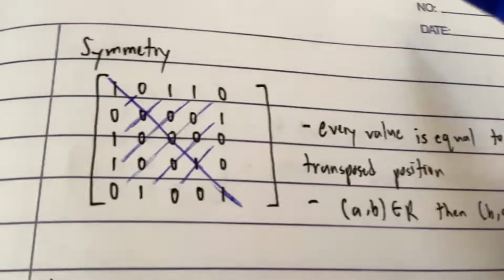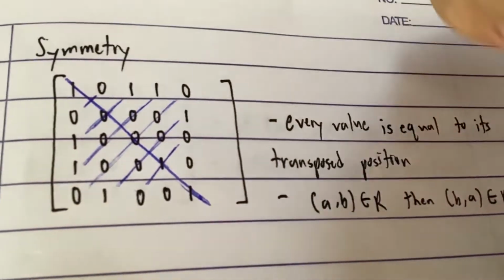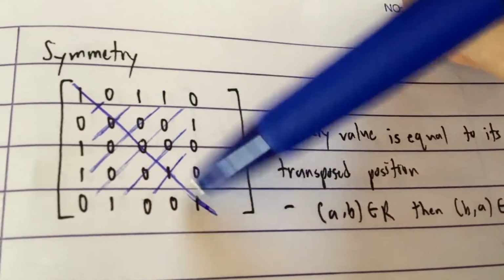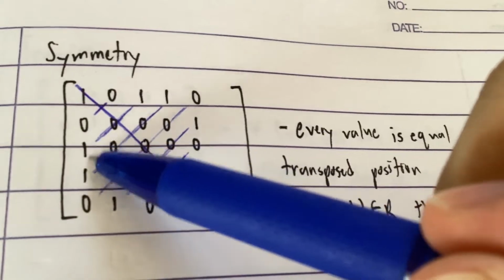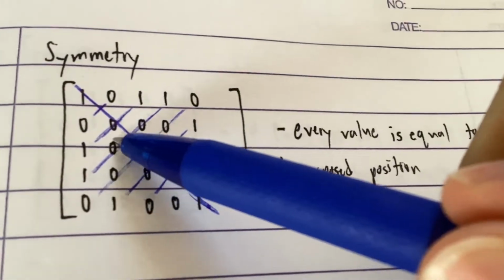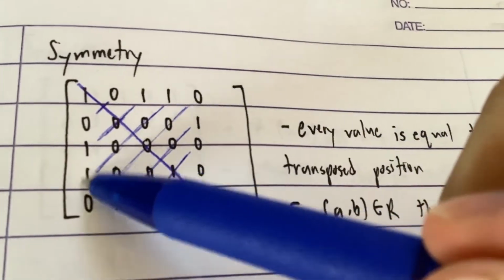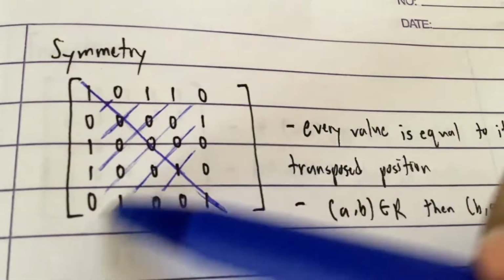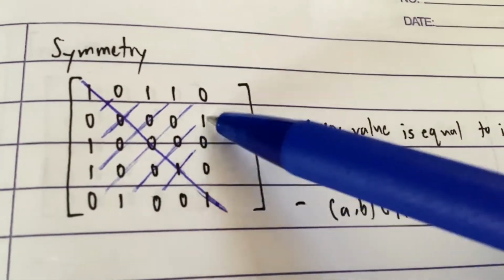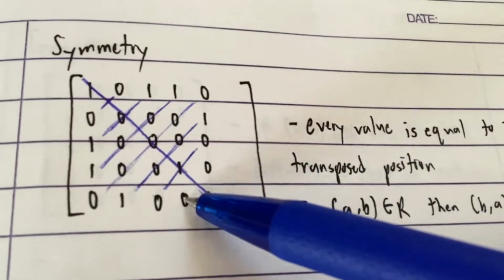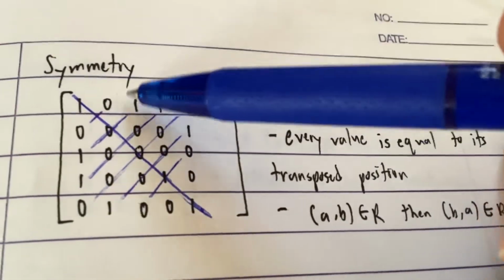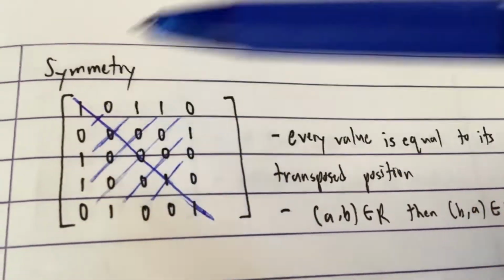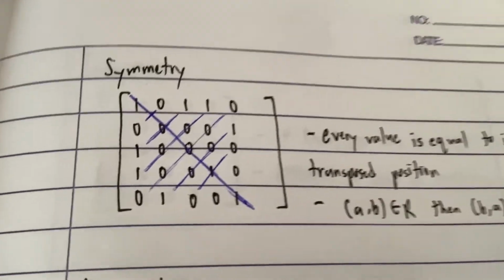Or if you don't want to write down your transposition, you can just look at it like a mirror. It's like looking into a mirror. This is your mirror, this line I drew, and then look at this line. We have 0 here, we have 0 here. We have 1 here, we have 1 here. We have 0 here, we have 0 here, we have 1 here, we have 1 here. We have 0, 0, 0, 0, 0, and then 1, 0, 0, 1. 0, 1, 0, 0, 0, 1. It's like looking into a mirror. Whatever is here, it is copy pasted here. Bam! That's how you know if it's symmetric.